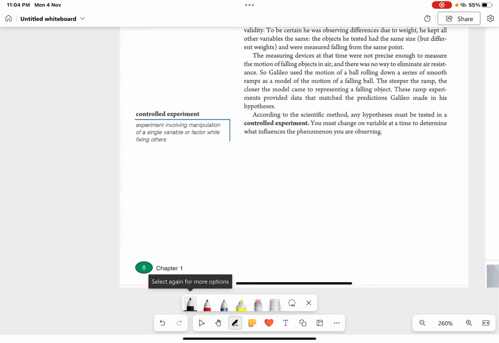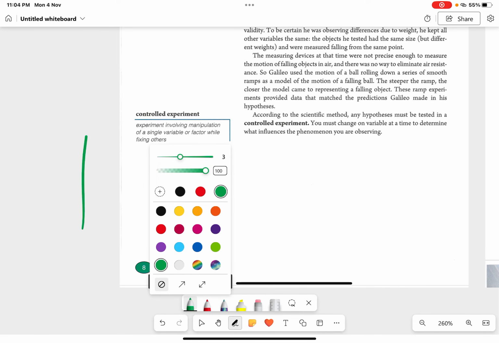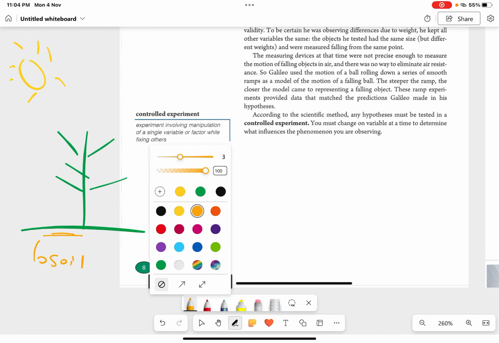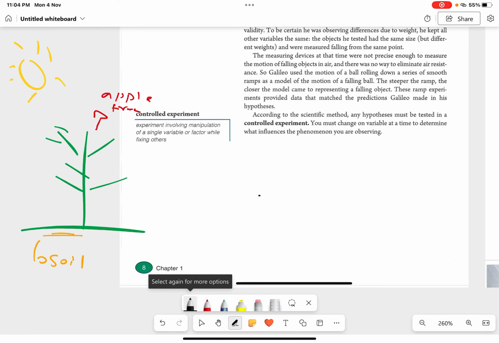So let's say you have a tree, okay? You have a tree and, yeah, this is a tree, okay? You have a tree and there's also, of course, sunlight, okay? You have the soil too, of course. So this is soil. You have the color of the leaves, okay? Okay, let's say the color is green, and let's say it's an apple tree. Okay, so this is apple tree. Okay, now all of these guys are what are fixed variables.